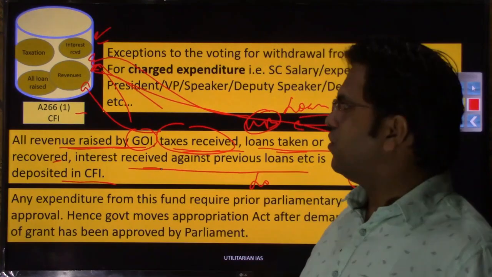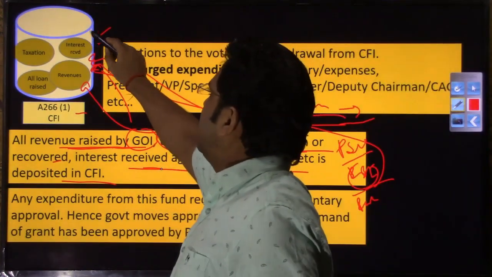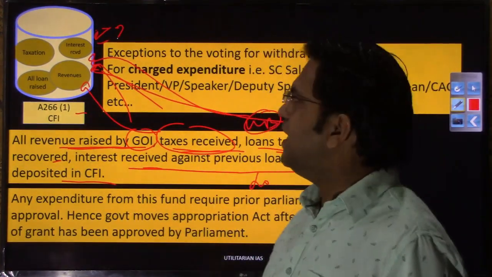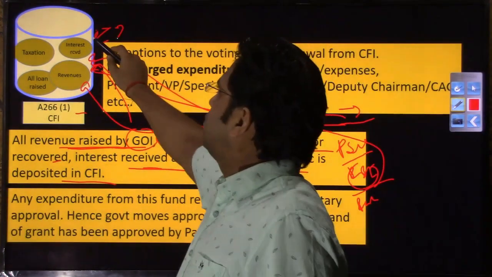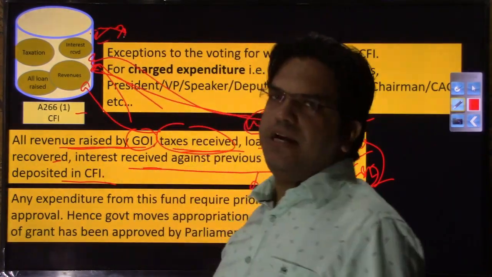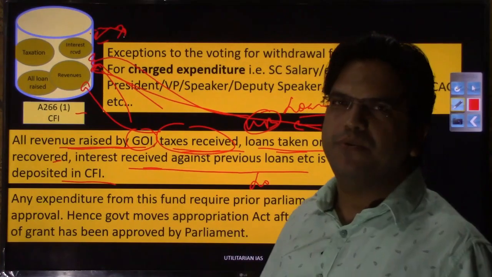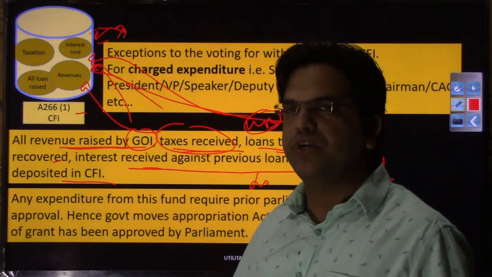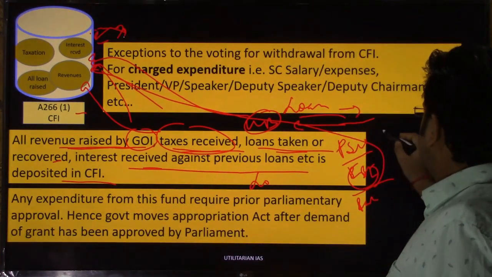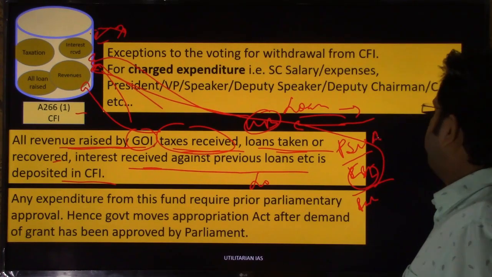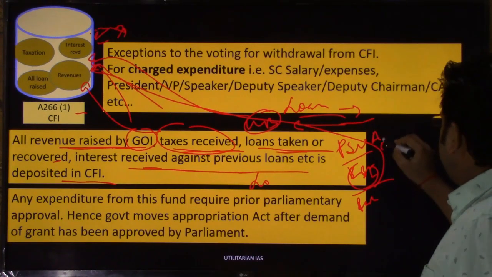Now, there is a rule. The rule is that if the executive wants to withdraw any single penny out of this Consolidated Fund of India, it has to have parliamentary approval for that, and that is why you would have seen that after the budget has been passed, right, after this demand of grant